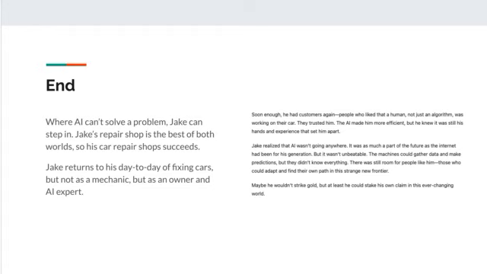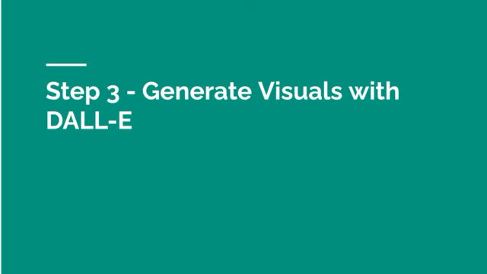So Jake's repair shop turns out to be the best of both worlds. It's got the AI aspect, it's got the human aspect. So he can solve all the problems. And so the car repair shop succeeds and his life gets better. Right, Jake returns to his day to day of fixing cars, but not as a mechanic, but as an owner and AI expert. So let's get into the next step, which is generating visuals with DALL-E.